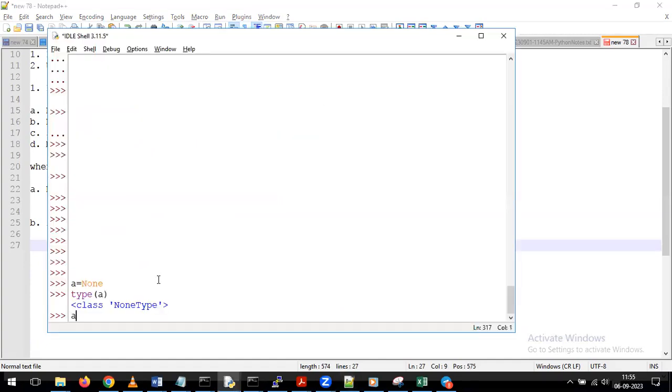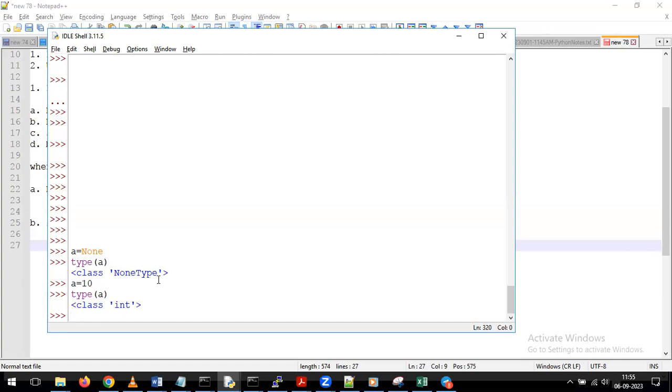Now, for example, I am simply giving A is equal to 10. After that, how can we find out the data type? Just give type of A. Here we assigned an integer value, so it gives the output as int. Whenever we assign values to a variable, Python understands what type of data type it needs to take. With that, it takes the data type automatically. We are not specifying any data type separately here. Python automatically understands what data type to assign based on the value.